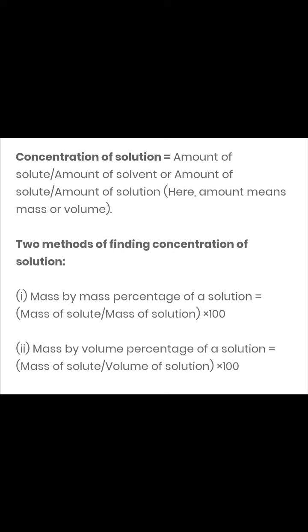Of course, we are multiplying by 100 here to get the percentage concentration of a solution. And similarly, if the values are given in the form of volume, say milliliters and liters, then the formula remains the same, but instead of mass, you'll have volume. And of course, multiplication by 100 will give the percentage concentration of a solution.